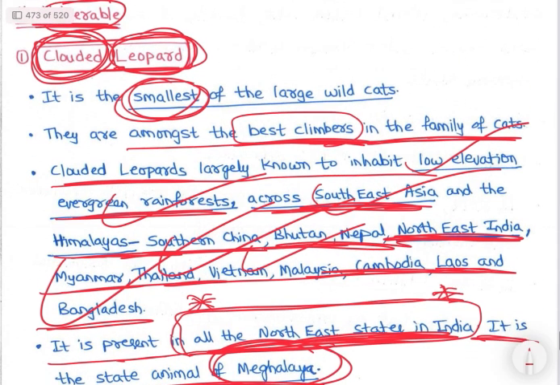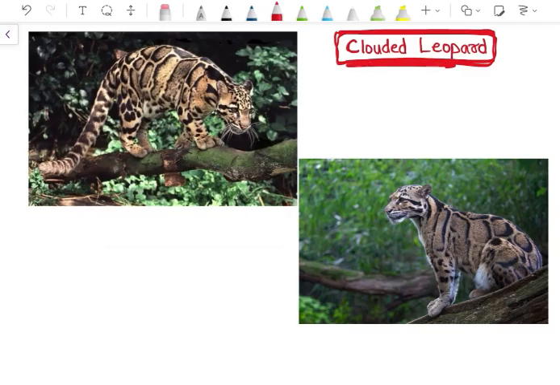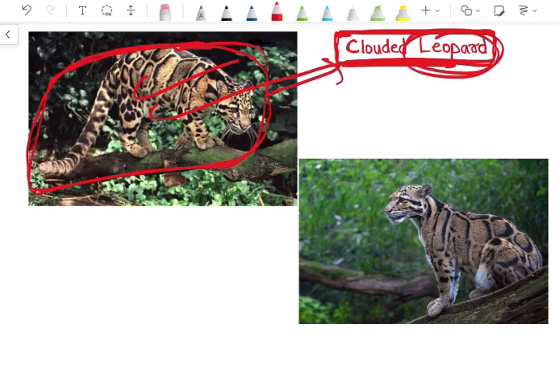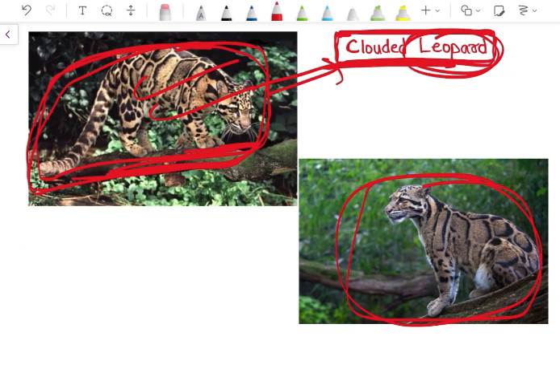Let's look at the image of clouded leopard. See, these are the clouded leopards. See, the skin has cloud-like formation, and they are small in size. So they are leopards, right? They are big cats. They hunt like tigers and lions, and climb well and all, right? But they are clouded leopards and small in size, right? Smallest wild cats among lions, tigers, etc. They are the smallest, right?